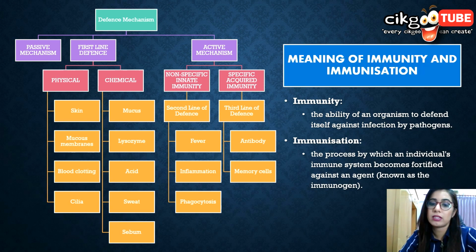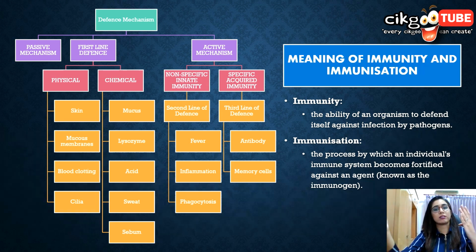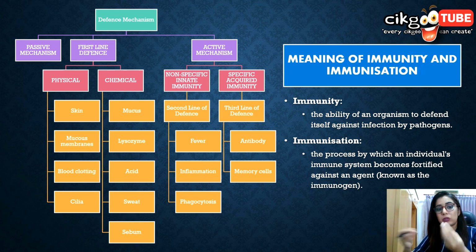Now, in this immunity in humans, we have three lines of defense. We have talked about it in the learning standard earlier, correct or not? Now we have the passive mechanism and also the active mechanism. Passive mechanism, or the first line of defense, we can divide into chemical and physical.